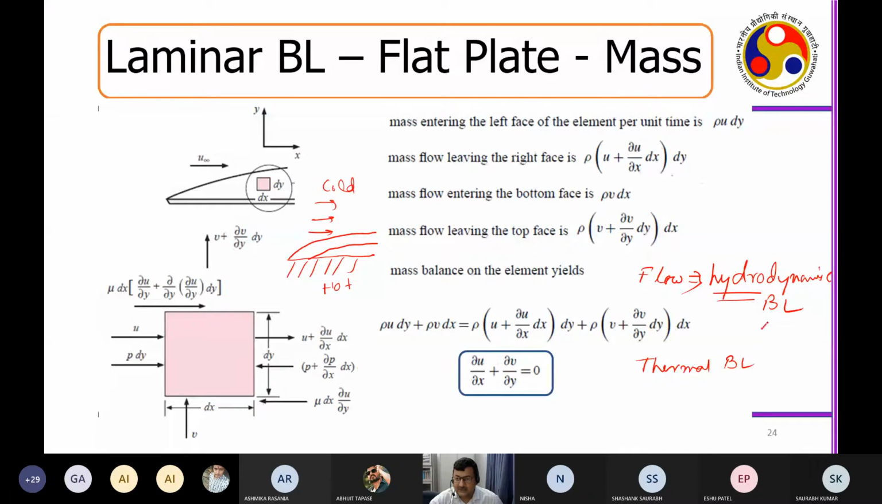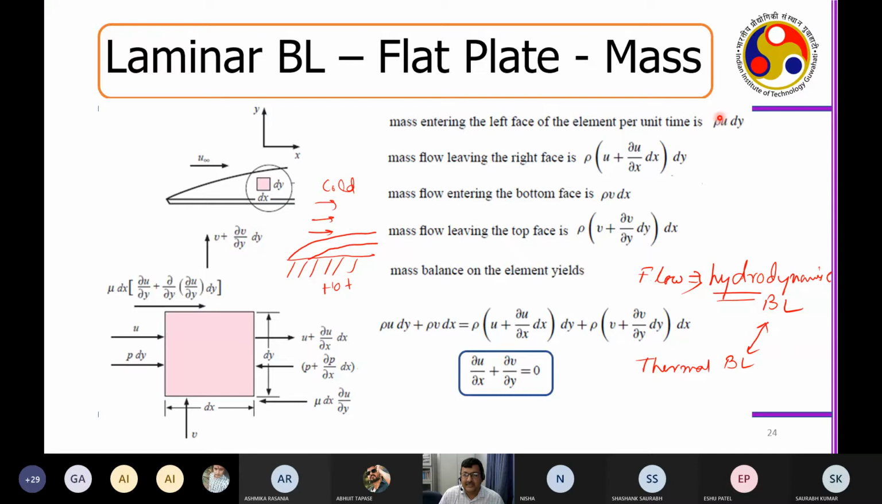By the way, these two are very different. The concept and the architecture of the hydrodynamic boundary layer is very different from the architecture of a thermal boundary layer, right? So the focus of today's lecture is to see fundamentally how we differentiate these two, and mathematically how we model these two. So for a hydrodynamic boundary layer, we are assuming this to be a laminar flow, and in the last class we have already